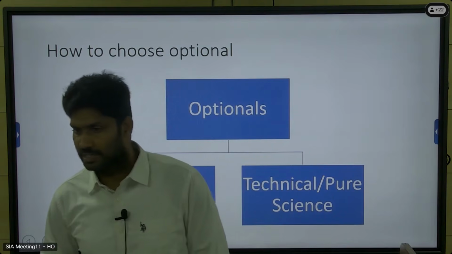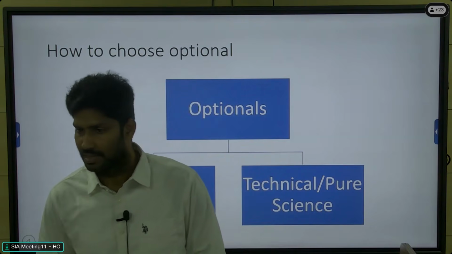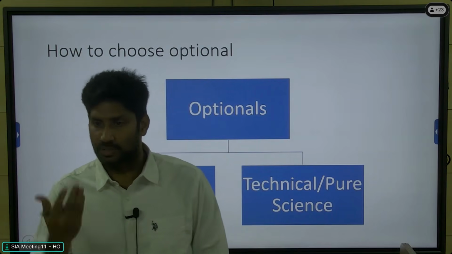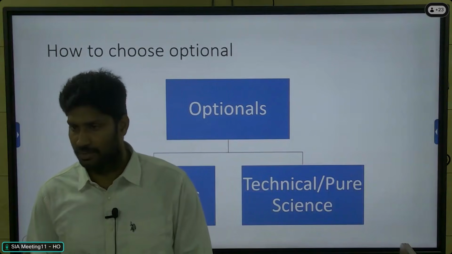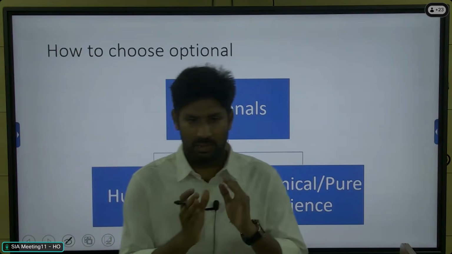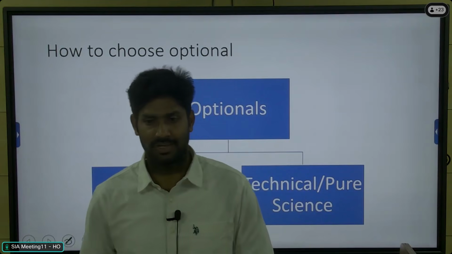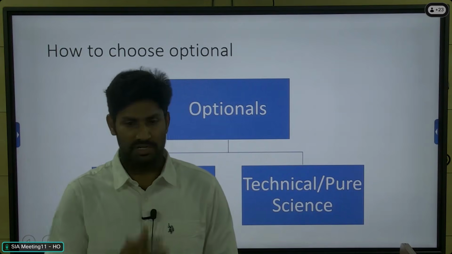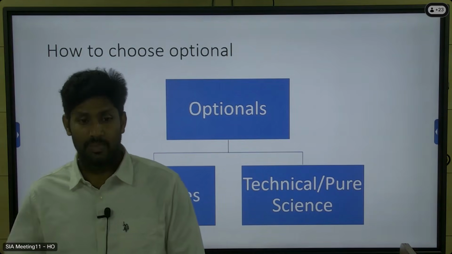For example, in agriculture, we study cell biology and genetics. They are part of pure science, the botany area. Then we apply those concepts in agriculture in plant breeding, right? You might have heard about Mendel's laws of inheritance, Mendel's contribution to science. He is the father of genetics. So we study Mendel's concepts and how we apply them in agriculture. In the topic of plant breeding, we discuss elaborately how we develop varieties based on those concepts. This is the nature of agriculture. Most of the areas in agriculture are applied science, right?